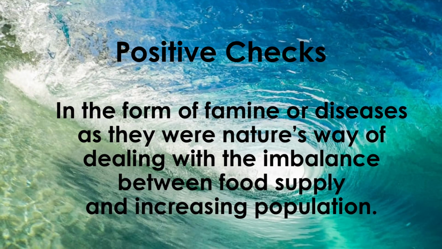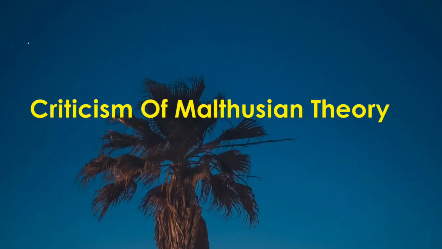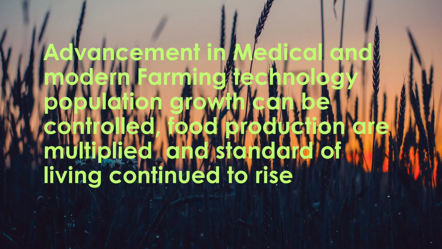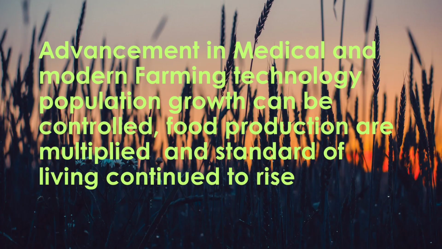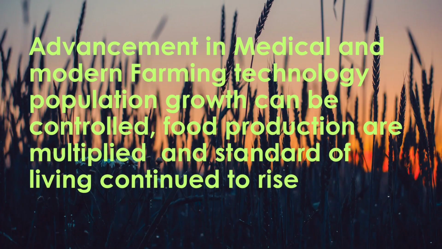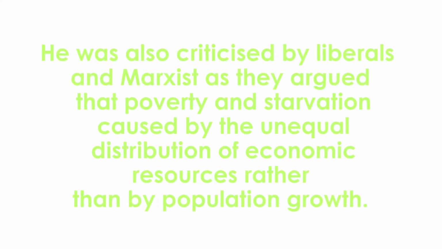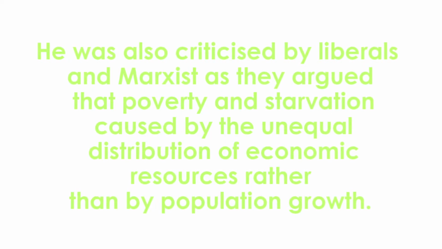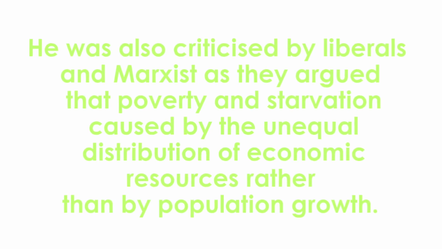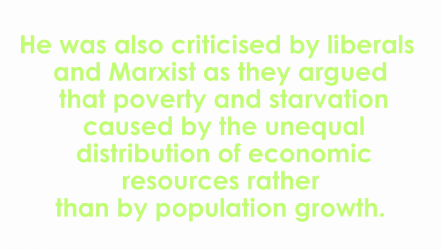But was he right? Well, later on, his predictions were criticized. Despite rapid population growth, food production increased due to scientific and technological advancement, and standard of living also improved. Malthus was also criticized by liberal and Marxist thinkers who argued that poverty and starvation are not caused by population growth but by the unequal distribution of wealth and resources.